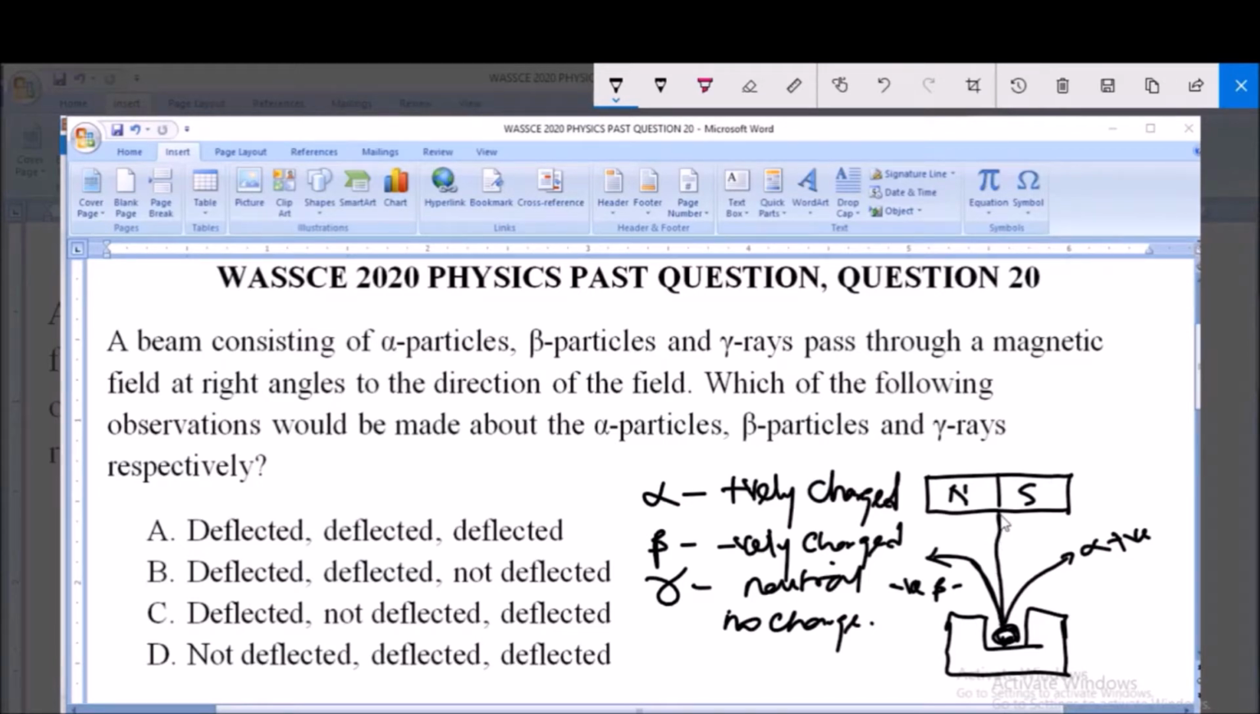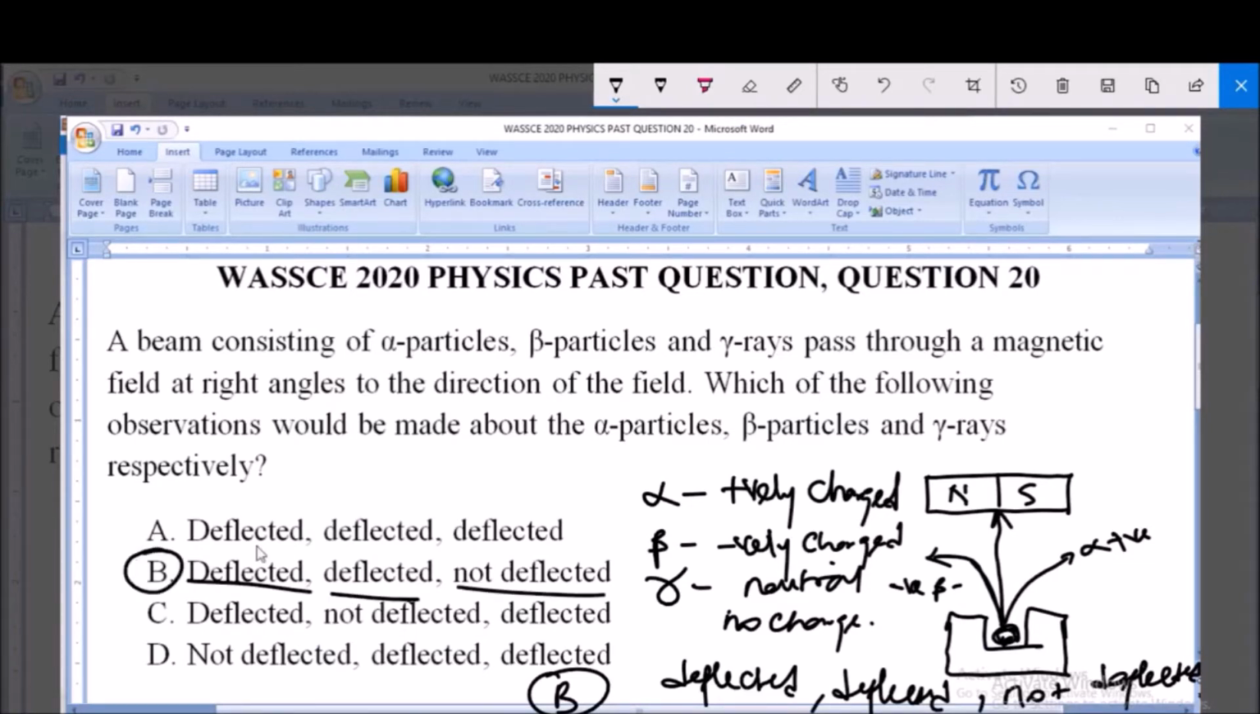So you can see now that the alpha particle will be deflected, the beta particle will be deflected, but the gamma rays will not be deflected. And this is option B. It says alpha particle deflected, beta particle deflected, and gamma rays not deflected, because the gamma rays is neutral, it has no charge. So therefore the answer to this question is option B.